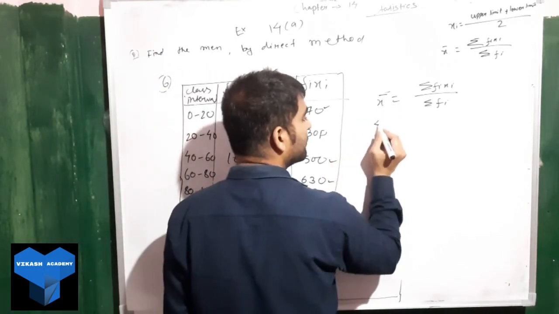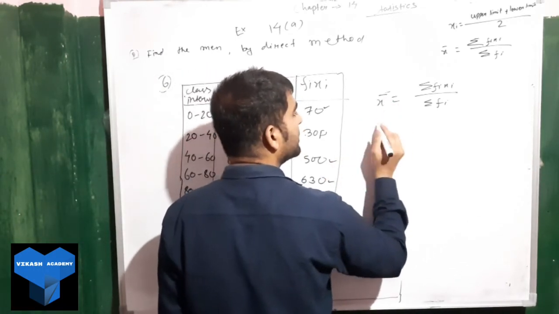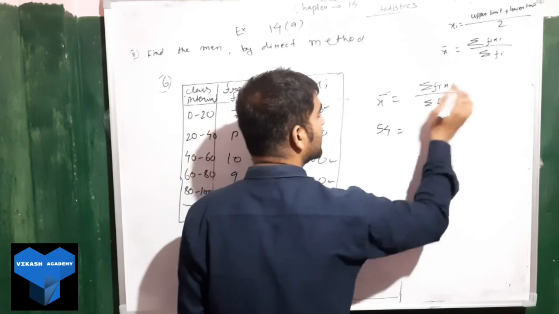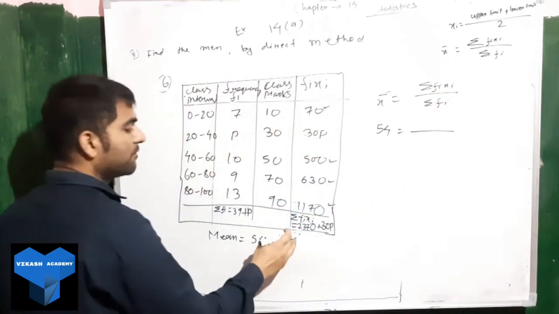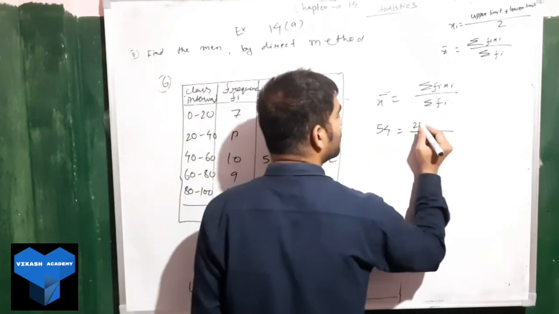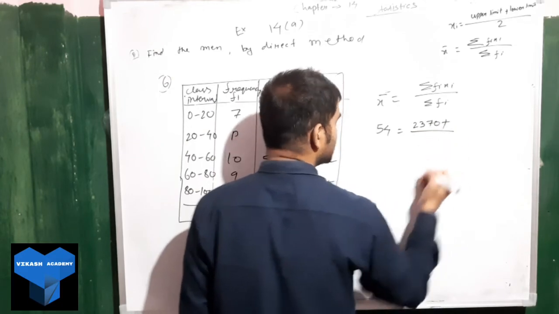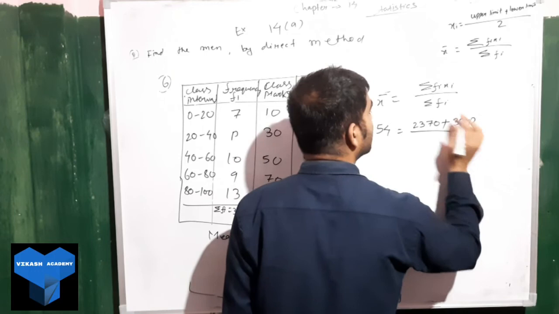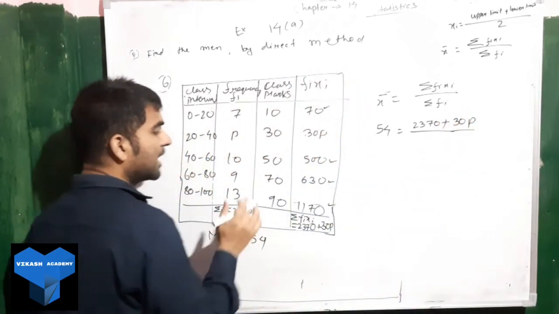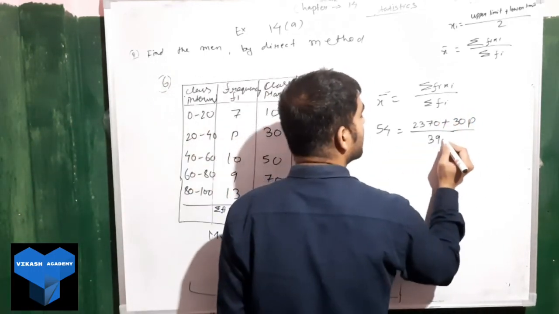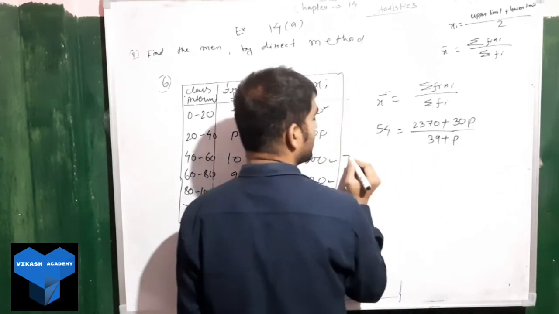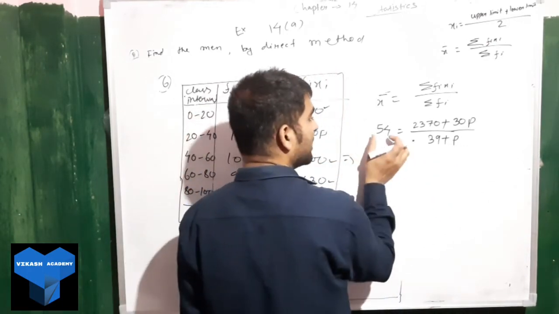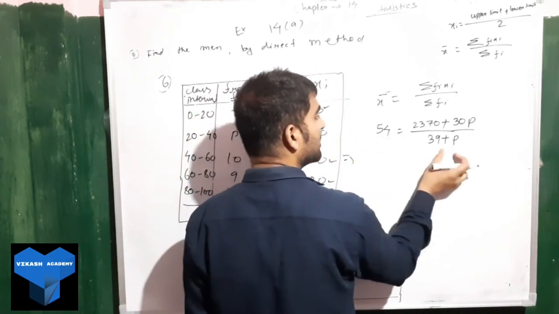So 54 is equal to summation of Fi xi, how much? We have 2, 3, 7, 0 plus 30P. Summation of Fi, how much? 39. We will write 39 plus P. Now multiply and see how much we are getting. 54 into, so cross multiplication, right?